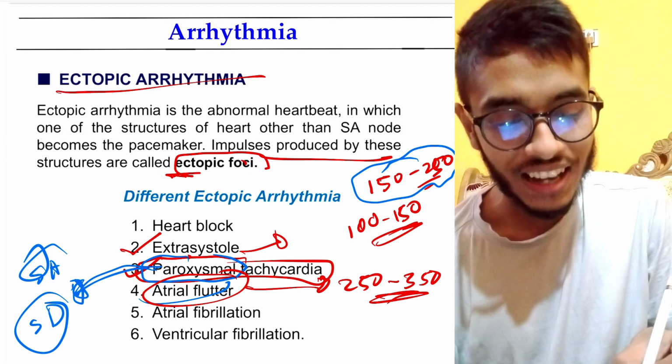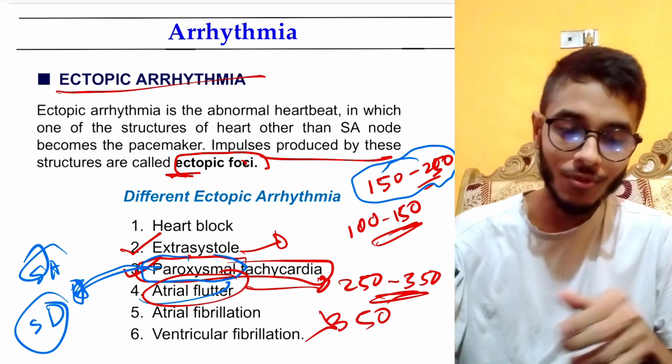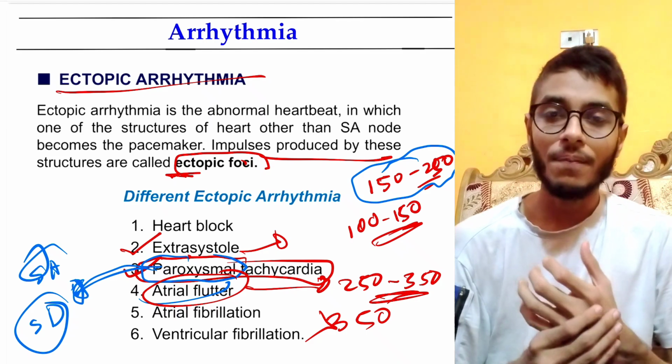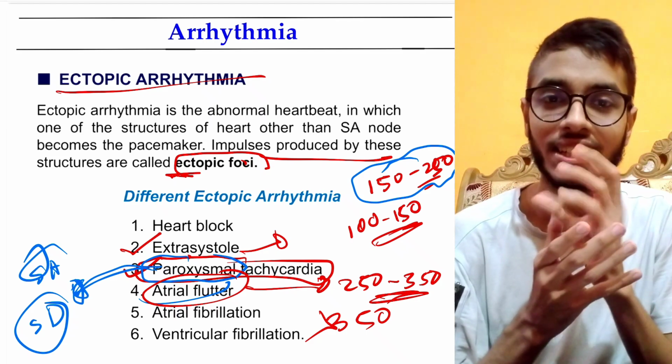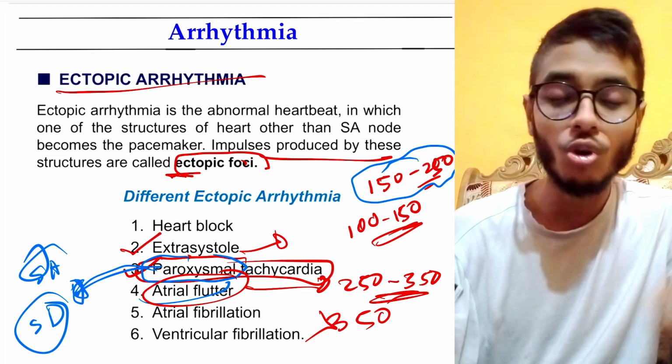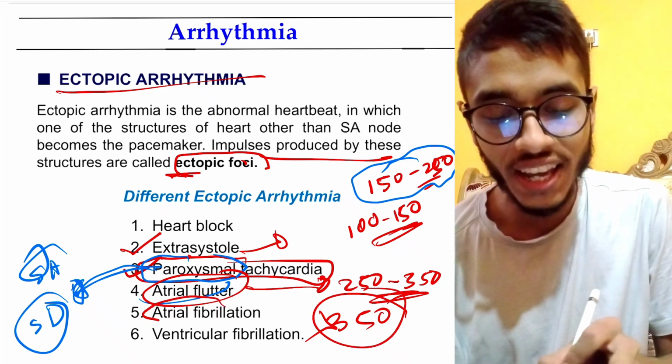And when the heart rate is more than 350, the stroke volume has decreased too much, because the heart is contracting before ventricular filling, so the heart rate has become so high that it has become more than 350. At that time we call it atrial fibrillation.